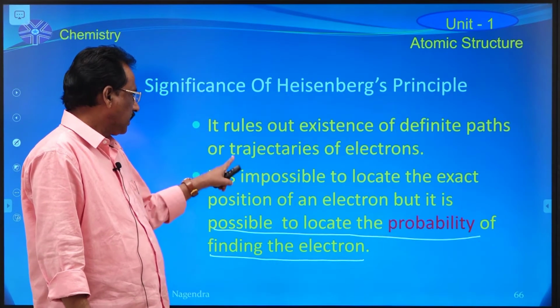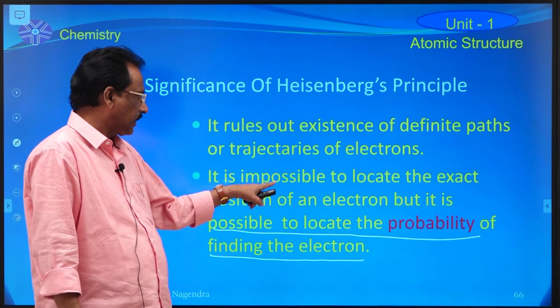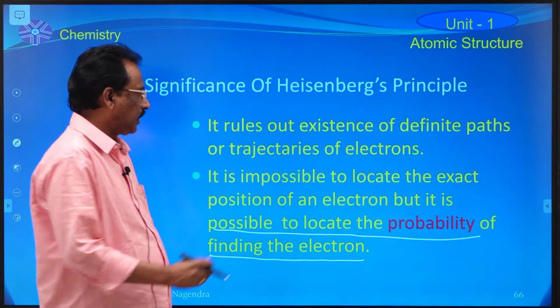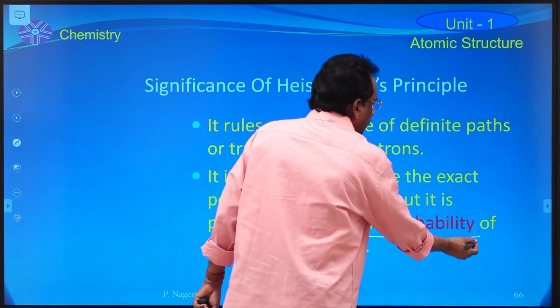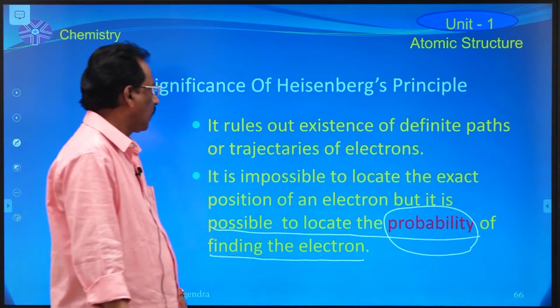According to him, it is impossible to determine the exact position of the particle like electron, but it is possible to locate the probability of finding the electron. So, this is the important term according to him.